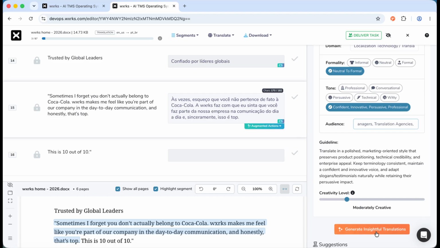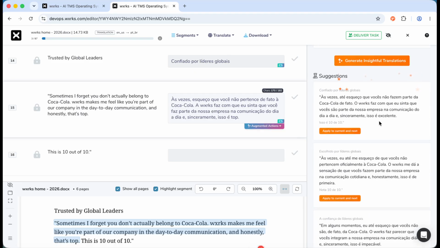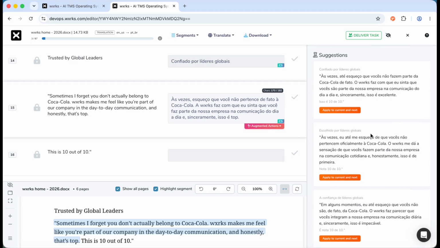Here, when generating insightful translations, the system will provide 3 alternative translations for that segment, according to the chosen tone and formality. Here, when choosing the best translation, just click on Apply to Current and Next, and the translation will be automatically applied. More importantly, you can change this formality.